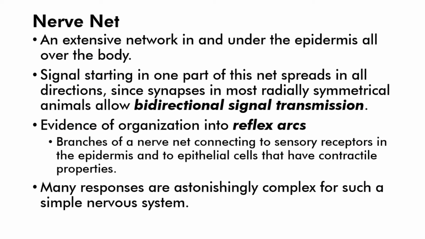A signal starting in one part of this net spreads in all directions, since synapses in most radially symmetrical animals allow bidirectional signal transmission. There is evidence of organization into reflex arcs. Many responses are astonishingly complex for such a simple nervous system.